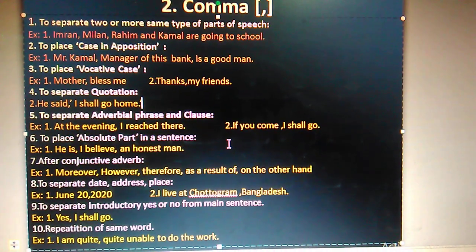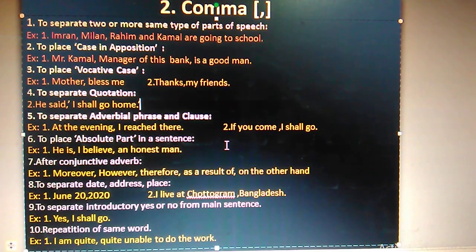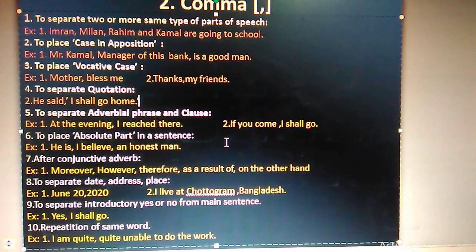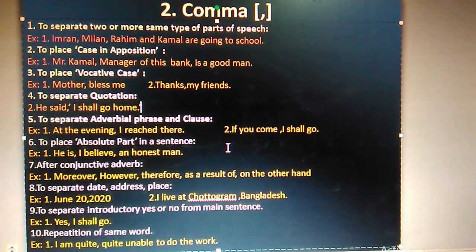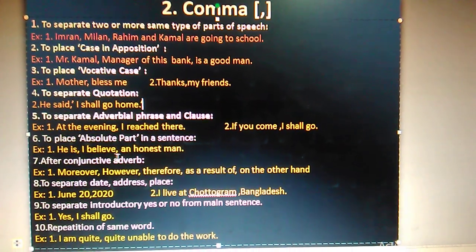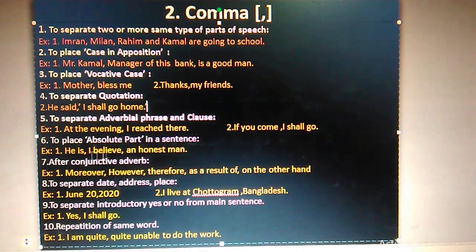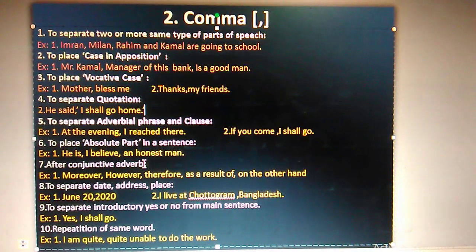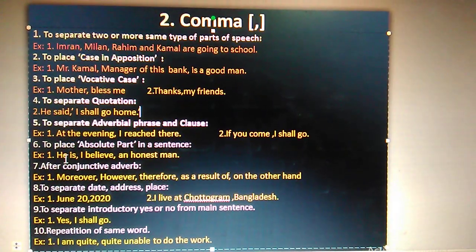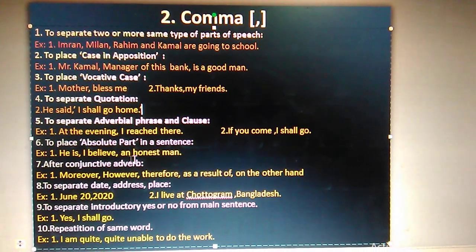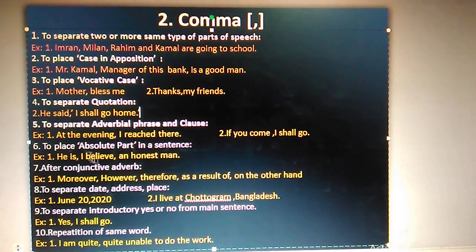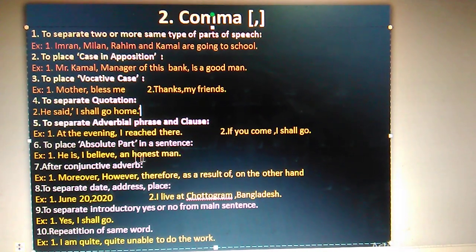Sometimes there is a sentence, and a part of this sentence has no relation with the other part for expressing the meaning. This is called the absolute part of the sentence. So look here. He is, I believe, an honest man. I believe, no need here. He is an honest man. This is complete. But there is no relation between he is an honest man and I believe. So it is the absolute part of the sentence. So when you are going to place the absolute part of the sentence, you must put the comma before and after it.